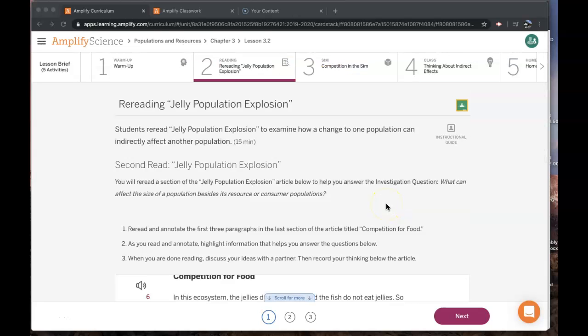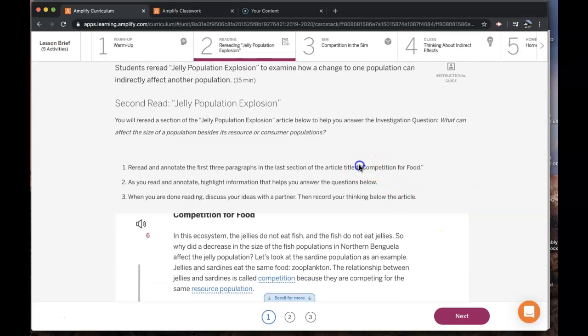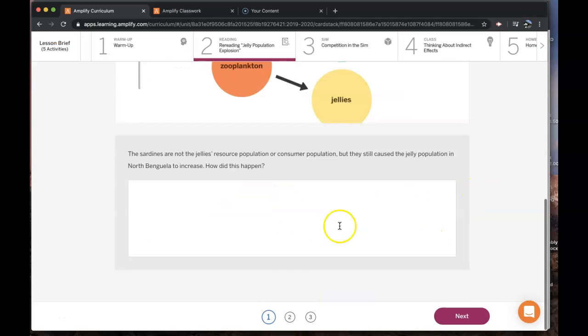This is Populations and Resources, Lesson 3.2, Activity 2, Part 2. You should have completed the rereading of the competition for food section and answered the question at the bottom here. If you haven't done that, make sure you go back and do that before watching this video.